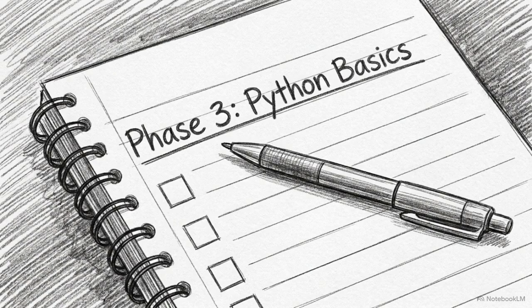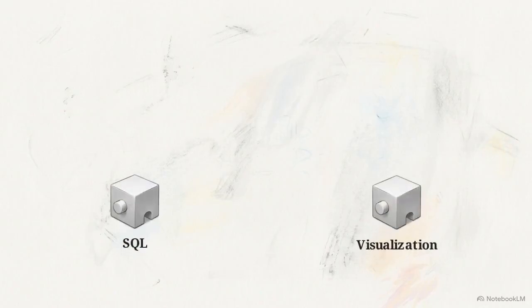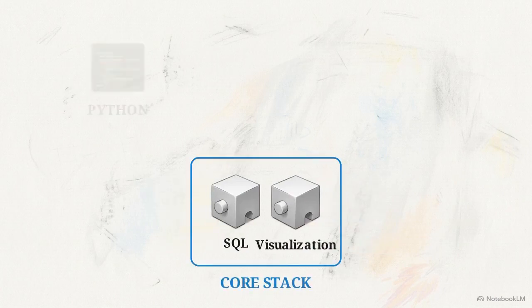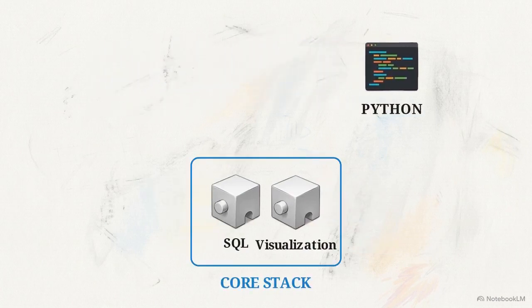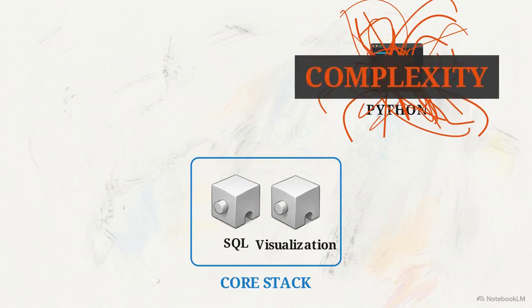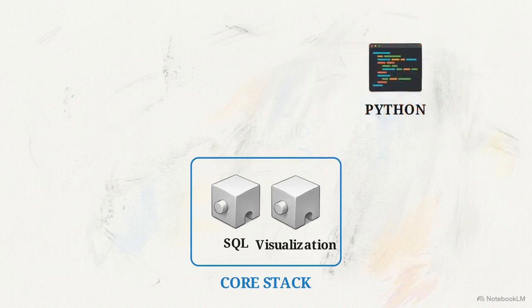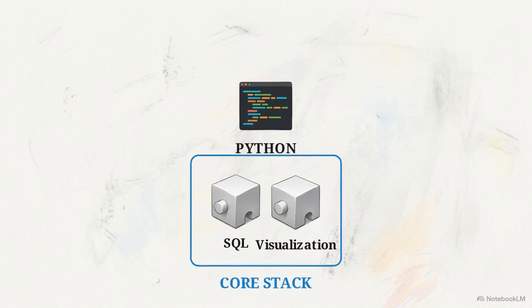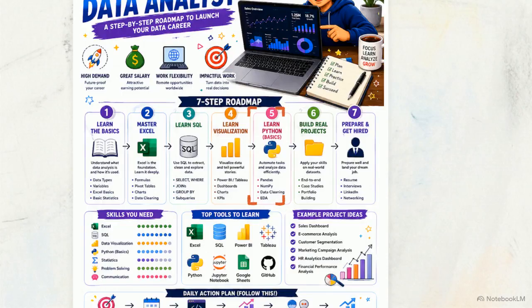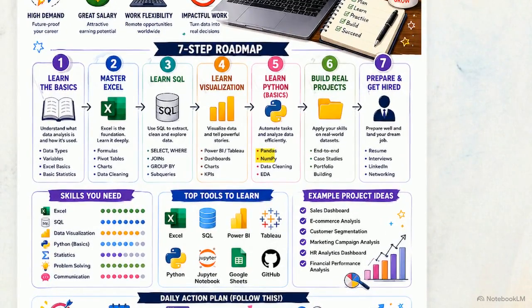Now create a new section and label it Phase 3, Python Basics. I highly recommend you only tackle Python after your core SQL and visualization stack is secure. Jumping into advanced automation too early often leads to unnecessary complexity and rapid burnout. As shown in Step 5 of our roadmap, you want to strip away general software engineering concepts. Just list Pandas and NumPy. These are the specific libraries needed to automate exploratory data analysis.